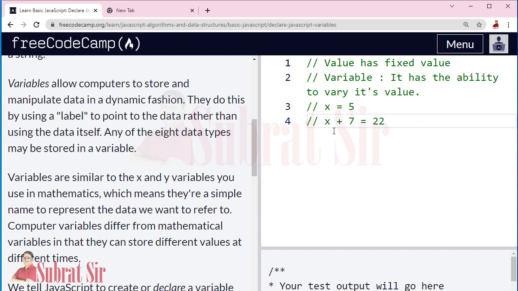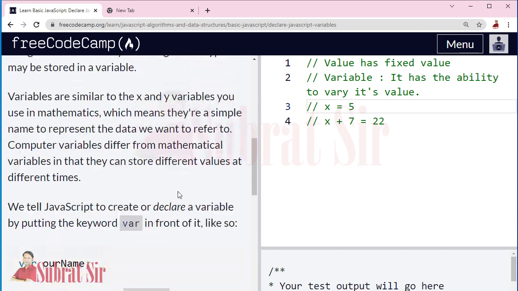But this 5 is always 5, this 7 is always 7, this 22 is always 22. So values possess fixed values that will never change, but the value of a variable may change as per our requirement, right? Variables are similar to x, y. Any letter or any name we can use.